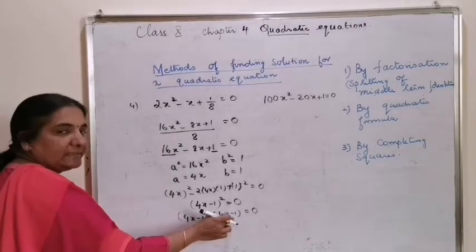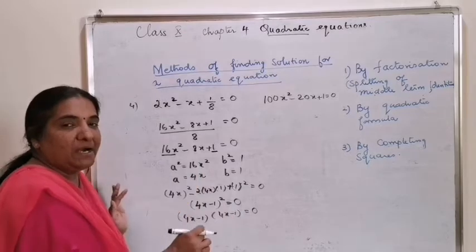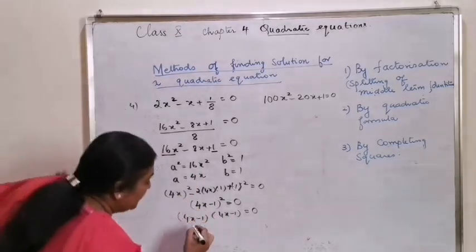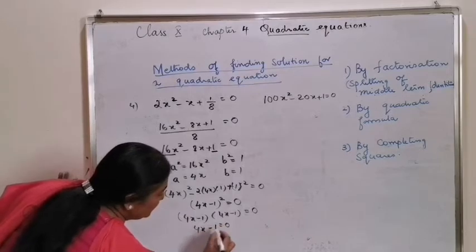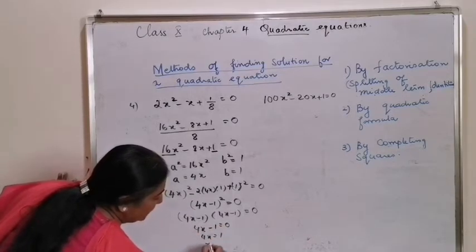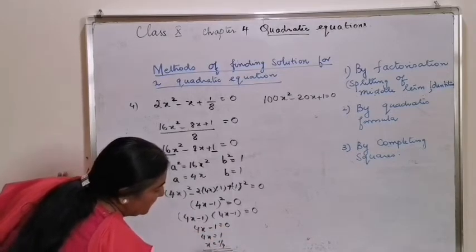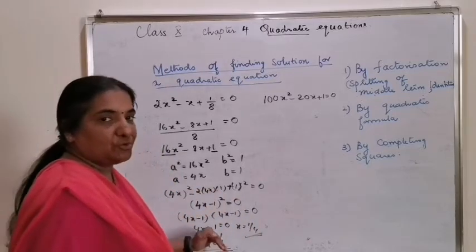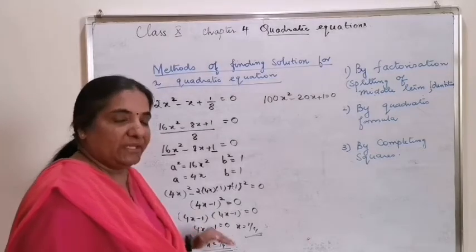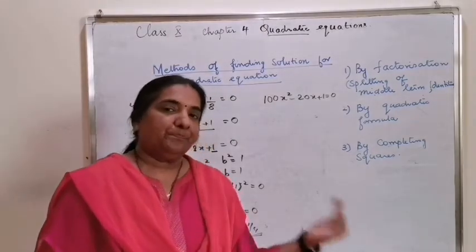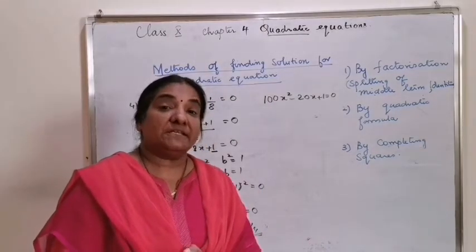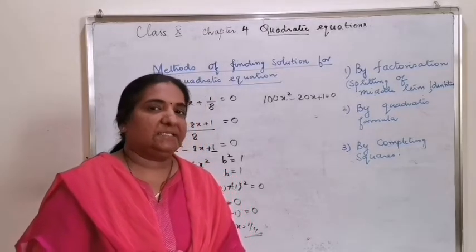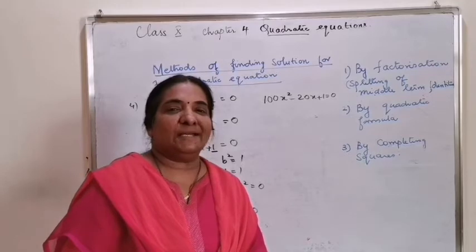There are two factors, but there is only one because both the solutions are equal. 4x minus 1 equal to 0 means 4x equal to 1, x equal to 1 by 4. Similarly, another x also 1 by 4, which shows that there are two equal roots. If you remember the explanation, check the discriminant value. You will know that the value of the discriminant is 0.